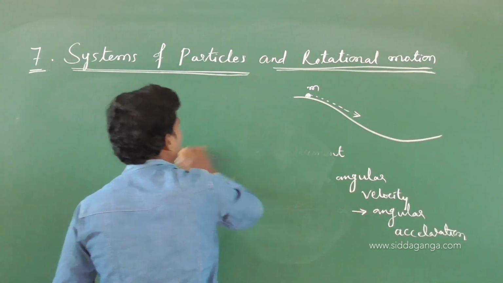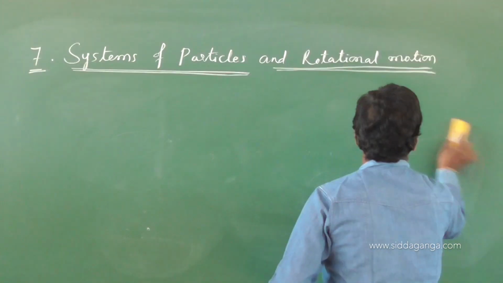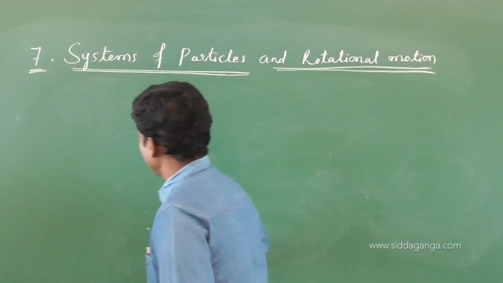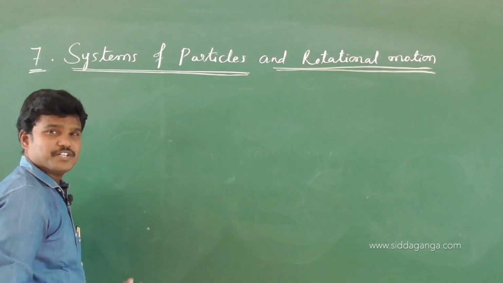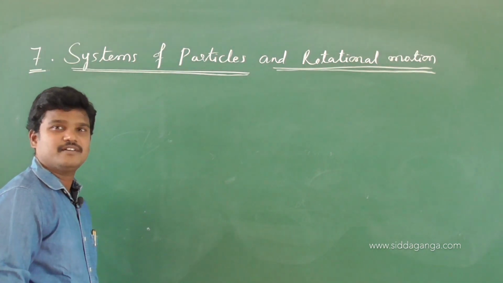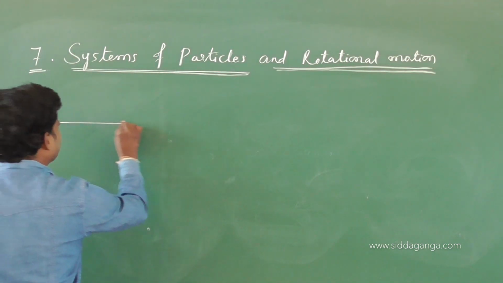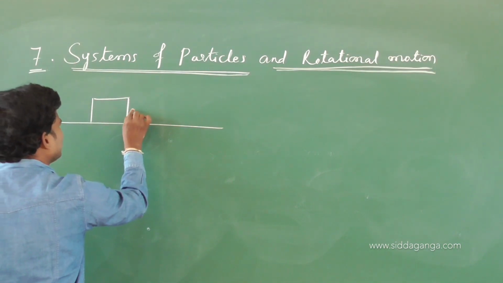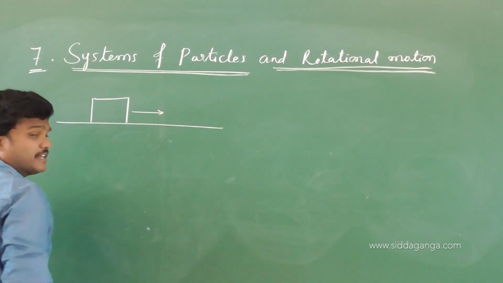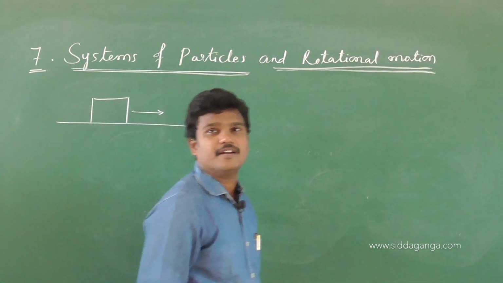So what is a rigid body? Rigid body means if the shape and size of the body does not change under the application of force, then that body is treated as a rigid body. Let us suppose a rigid body is moving along a straight line.